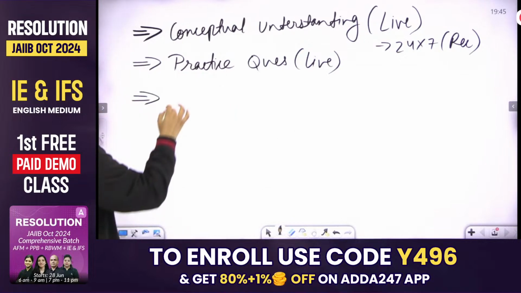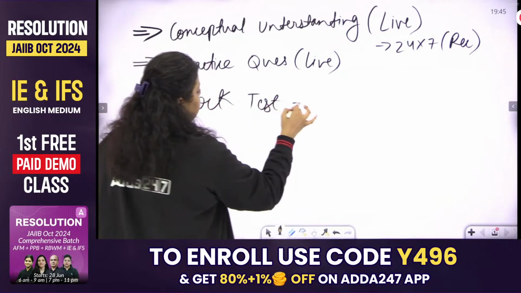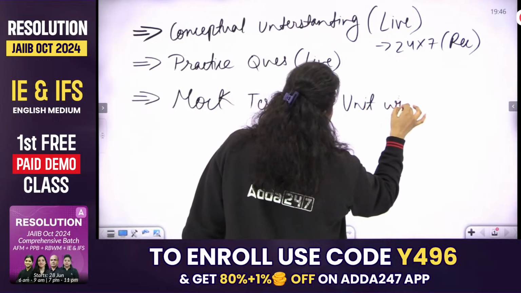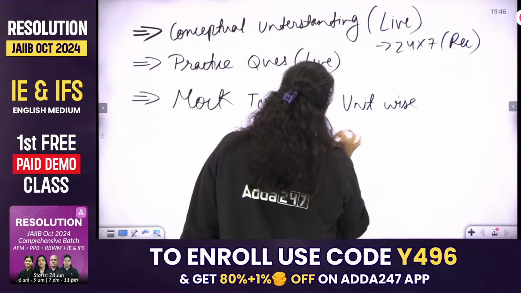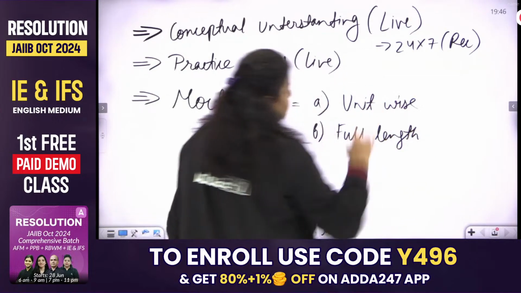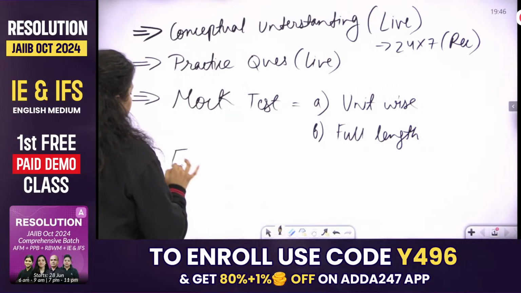Next thing, you will be getting a mock test. The first pattern of mock test will be unit-wise. You will be getting a unit-wise mock test. Second pattern is full length. A full length mock test will be available for all of you. Apart from that, you will get ebooks as well.